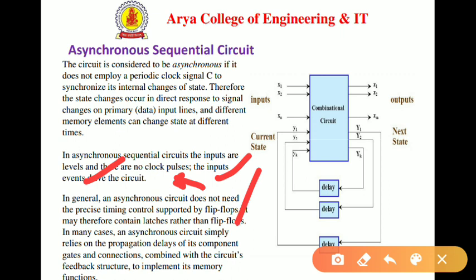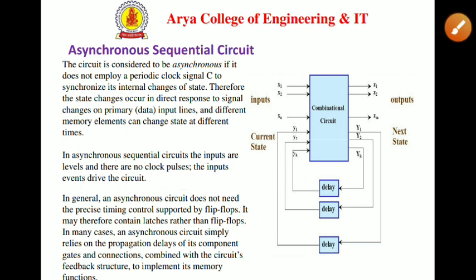In many cases, an asynchronous circuit simply relies on the propagation delay of its component gates and connections, combined with the circuit's feedback structure, to implement its memory function. So we can say the previous stage output will act as the clock to the next stage. There is no simultaneous clock in the circuit, and this type of sequential circuit is called an asynchronous sequential circuit.